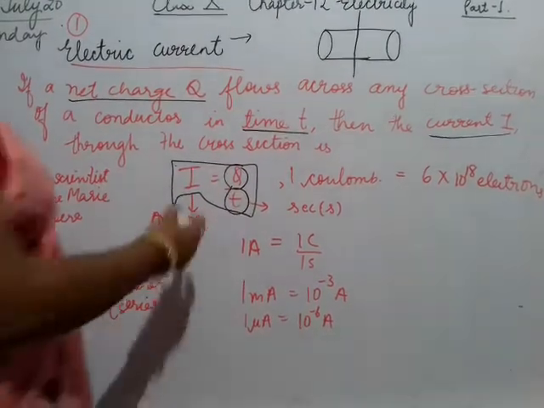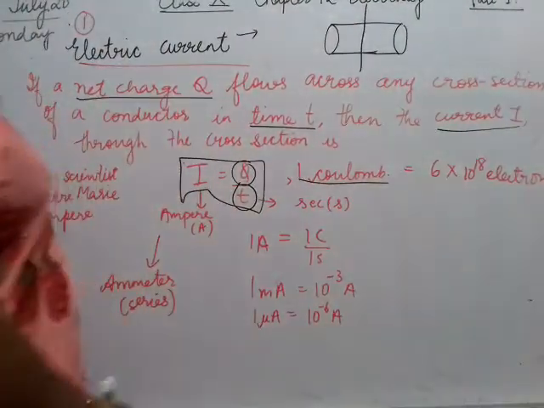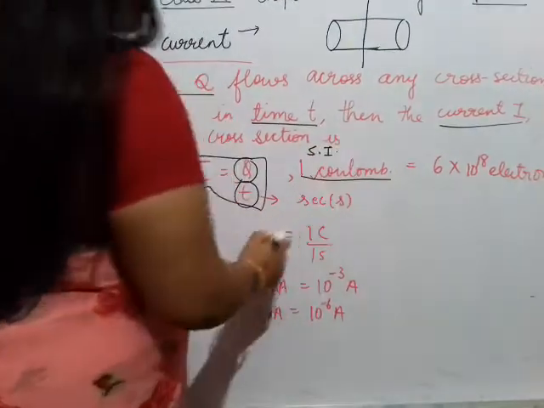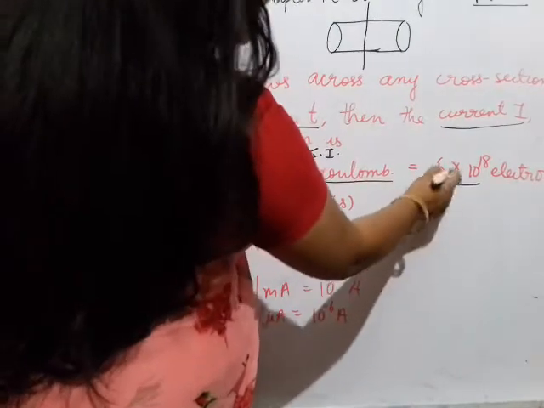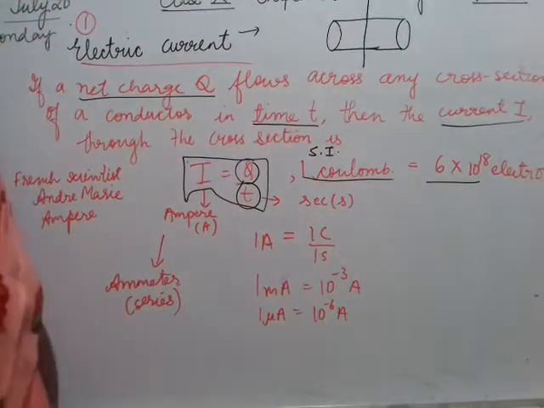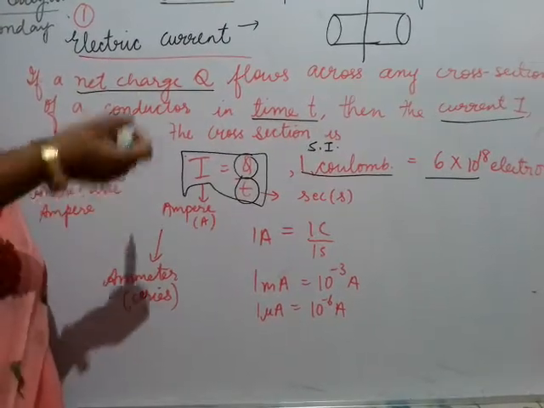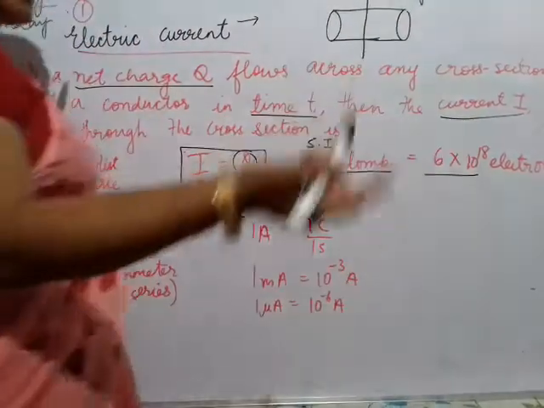Now this charge is measured in coulombs. The SI unit of charge is coulomb. 1 coulomb consists of 6 into 10 raised to the power 18 electrons. That means if I say 1 coulomb charge is flowing, basically what I am saying is 6 into 10 raised to the power 18 electrons are flowing.